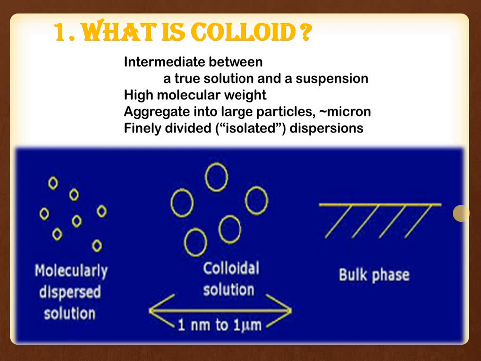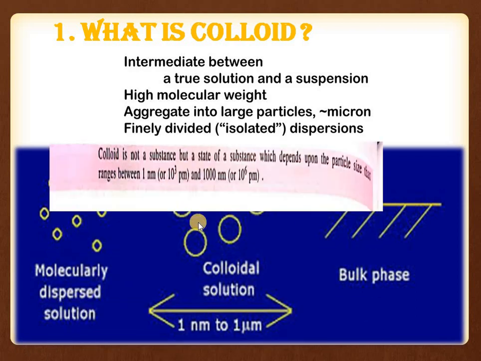Our first topic is what is colloid. A colloid is an intermediate between a true solution and a suspension with a high molecular weight, and the particles aggregate and form a colloidal solution. This is your true solution. The particles are dispersed in a true solution. This is the bulk phase, which is your suspension, and this is the colloidal solution, which is the intermediate between true solution and a suspension.